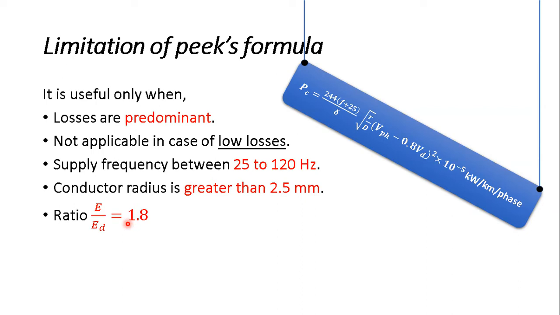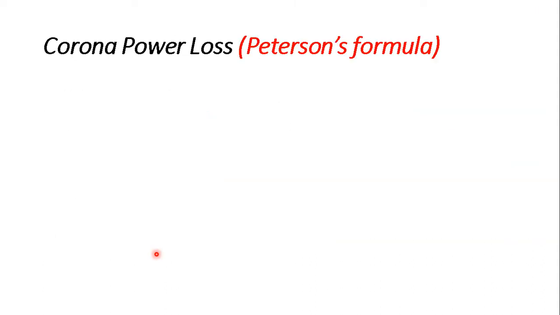If the value of E by ED is less than that, in that case we cannot use Peek's formula. Also, your value of m0, that is nothing but the surface factor, should be as small as possible. So the value of error in case of m0 should be very less. So these are certain things that we have to consider while using Peek's formula.